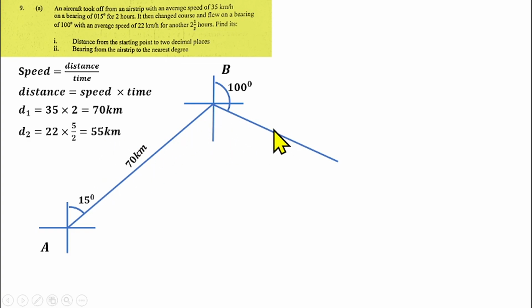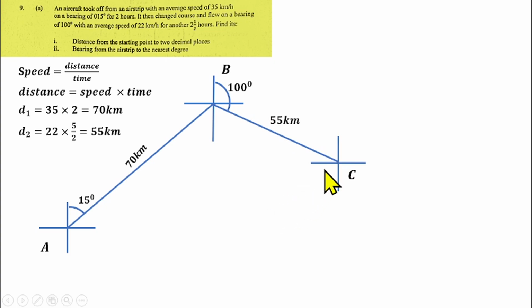So that means this line should be shorter than this one if you are drawing your own too. So it changes course and it travels again, which is 55 kilometers. And I'm going to draw another cardinal point here also to represent where the aircraft is currently at now, which is here. So I can call that point C. Then from there, this one is 55 kilometers, which is the distance they covered.